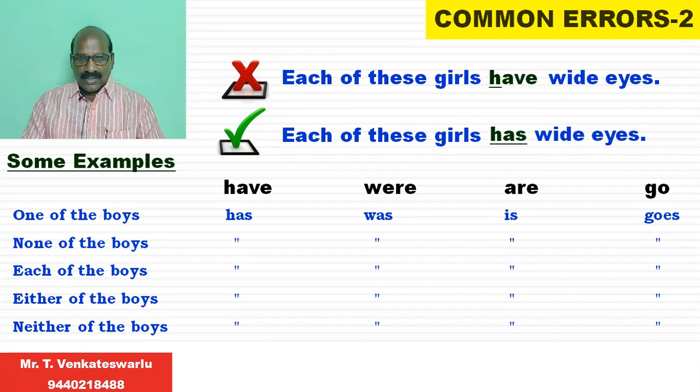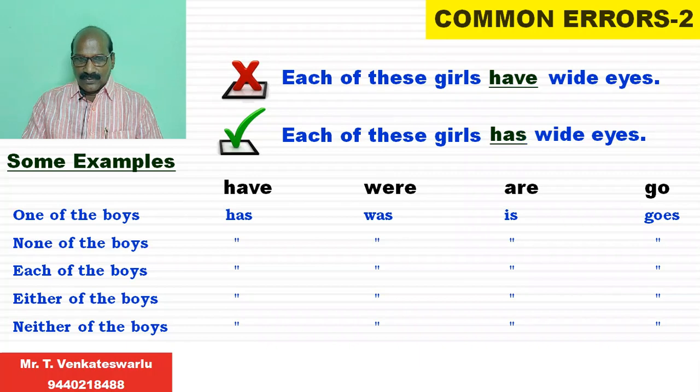Each of the boys has, was, is, goes. These are the right expressions. Either of the boys has, was, is, goes. Correct one. Neither of the boys has, was, is, goes. Correct one.